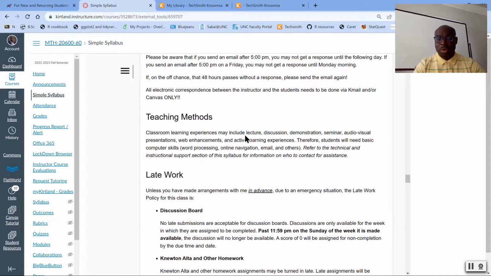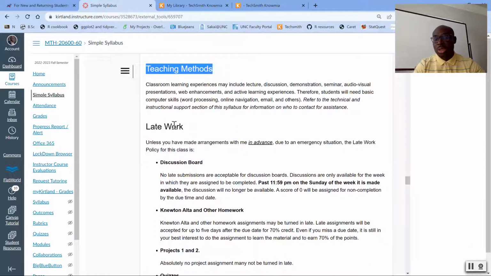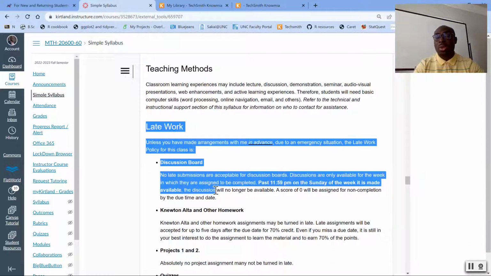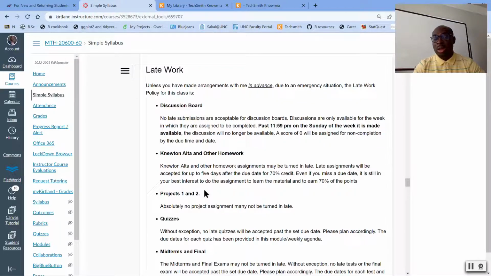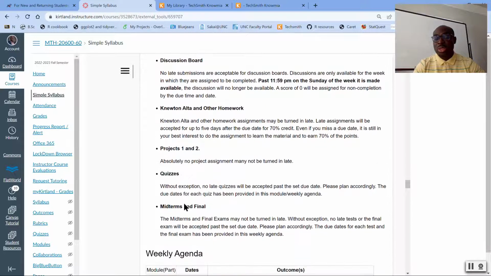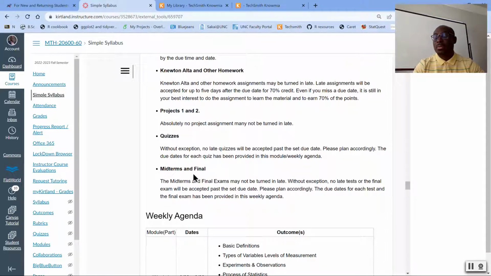Then, for teaching methods, you're also welcome to review this. And most importantly, the policy in this class on late work for the different aspects of what you'll be assessed on. Discussion board, Newton Alter, projects 1 and 2, quizzes, midterms, and finals.